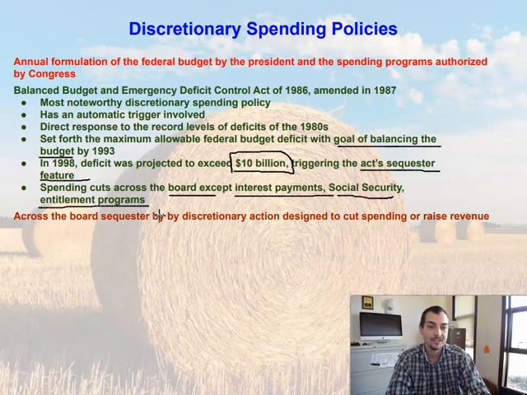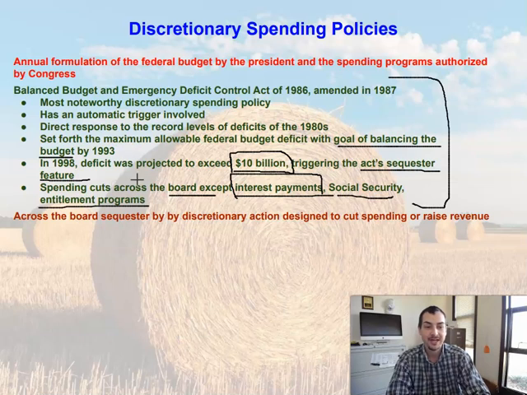So in 1986, 1987, whenever this policy was going into place, basically all federal government programs, unless they pertained to interest payments, Social Security, or entitlement programs, were cut. It was across-the-board cuts. So it was an across-the-board sequester by discretionary action, designed to cut spending or raise revenue.